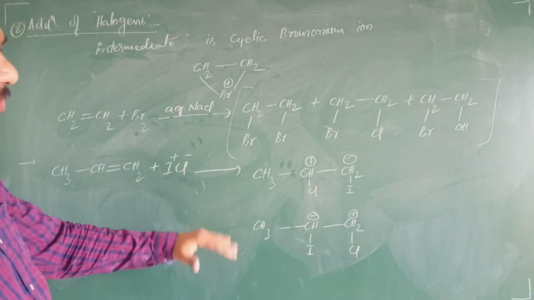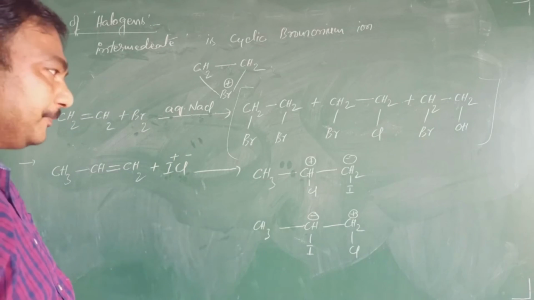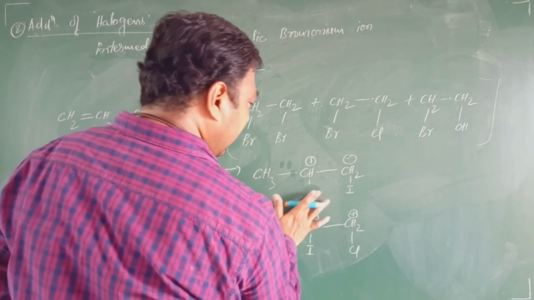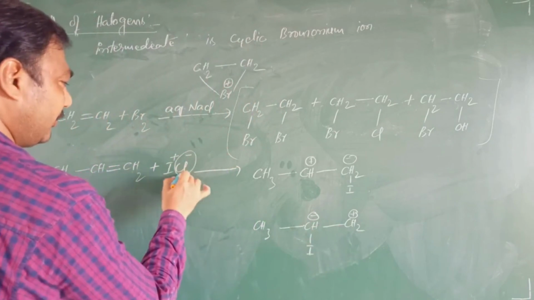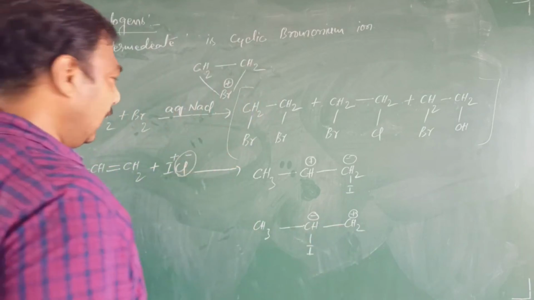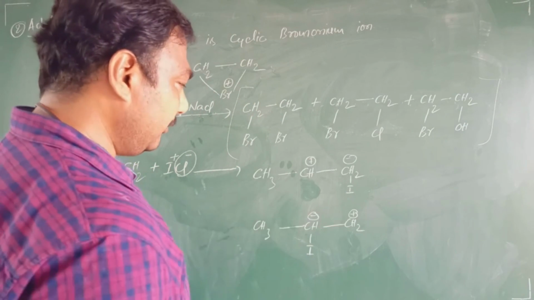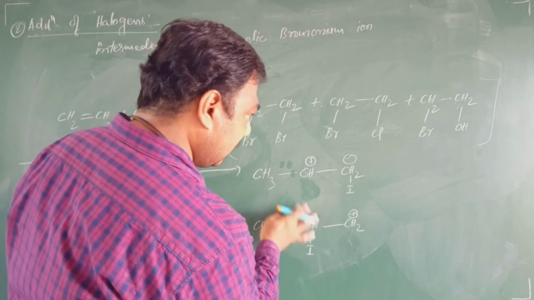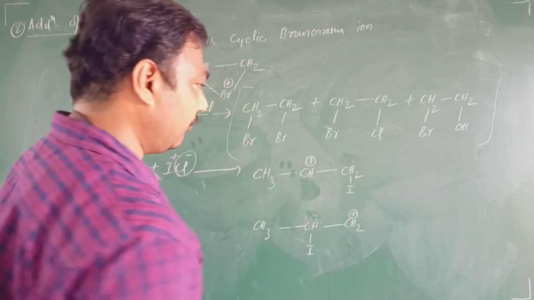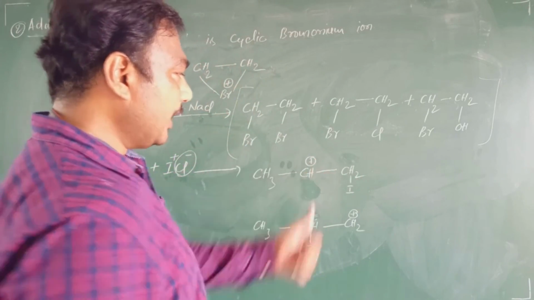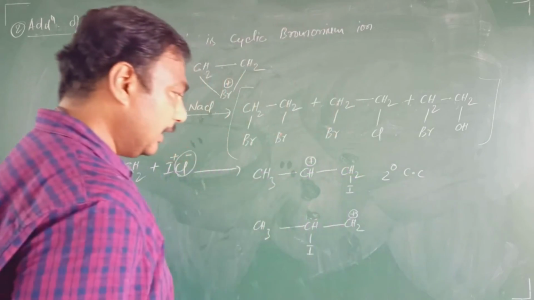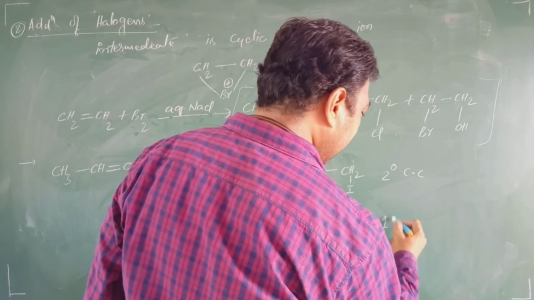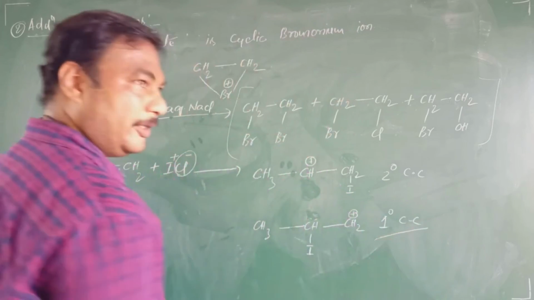Now, which one is the mostly formed product? See here, the nucleophile, that is Cl minus, is our nucleophilic part. After the addition of the electrophile, the carbocation formed here is secondary carbocation, and the carbocation formed here is primary carbocation.